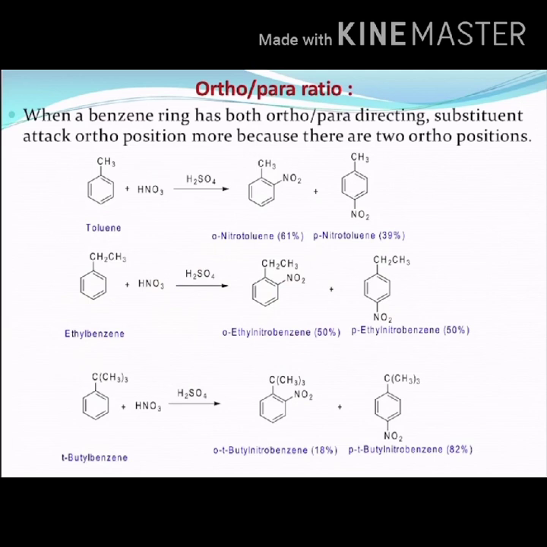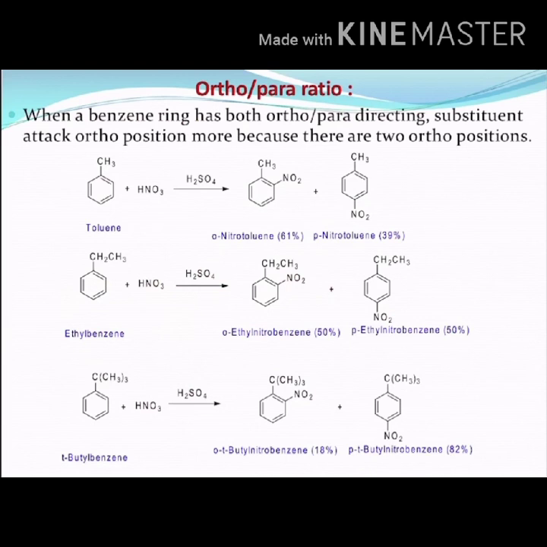Now let us see what is meant by ortho-para ratio. As I have said, the incoming substituent has an ability either to attack the ortho position or the para position. Ortho and para will come simultaneously, whereas meta is different.